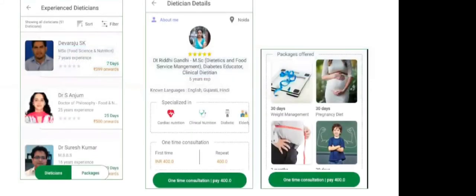This is the new look and feel of the app, where a user, even without logging in, is able to see all the dietitians. They can know about the dietitian's particulars and the packages offered by the dietitian. They can do a one-time consultation or they can buy packages. I'll also explain the difference between first-time and repeat consultation.